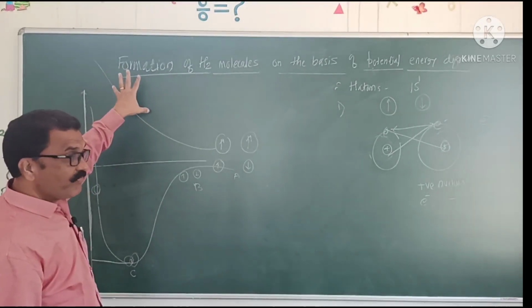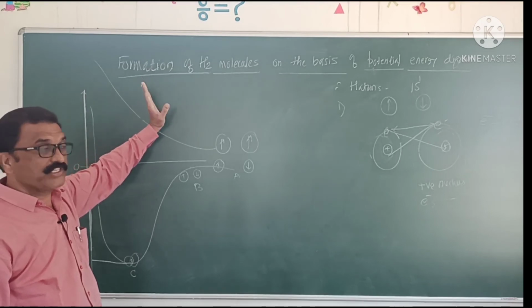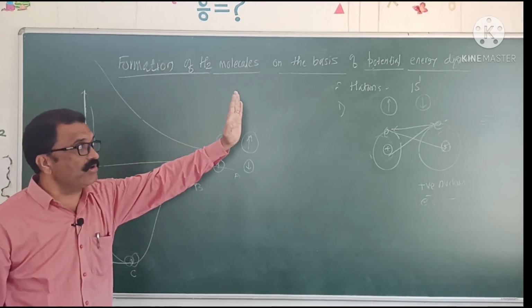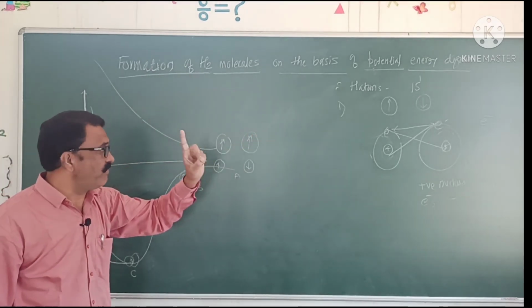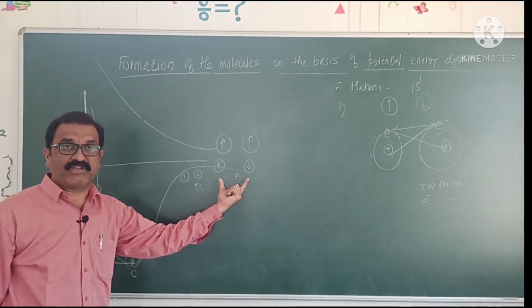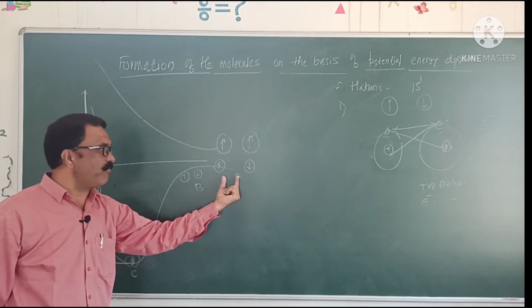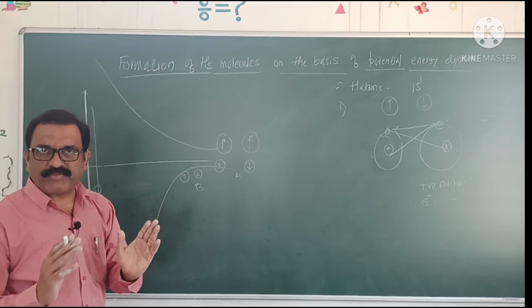Which are the important points of this theory, or how can we explain formation of the hydrogen molecule on the basis of potential energy? First point, when both hydrogen atoms having opposite spin of electrons are very far away from each other, that is at point A, no overlapping will be possible.